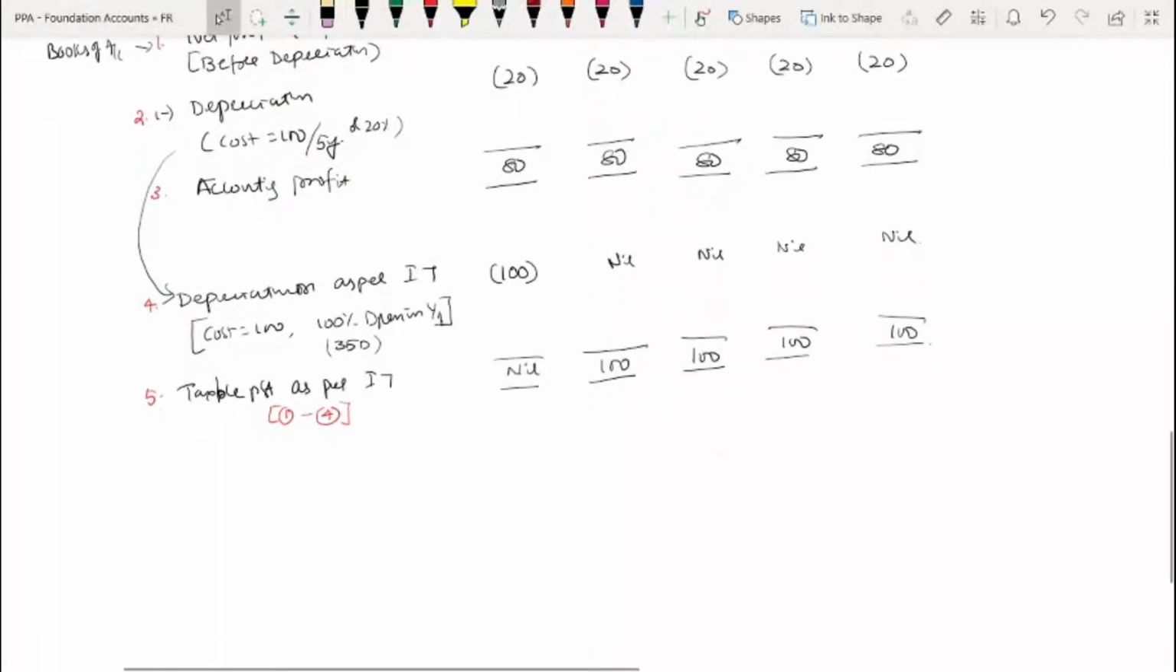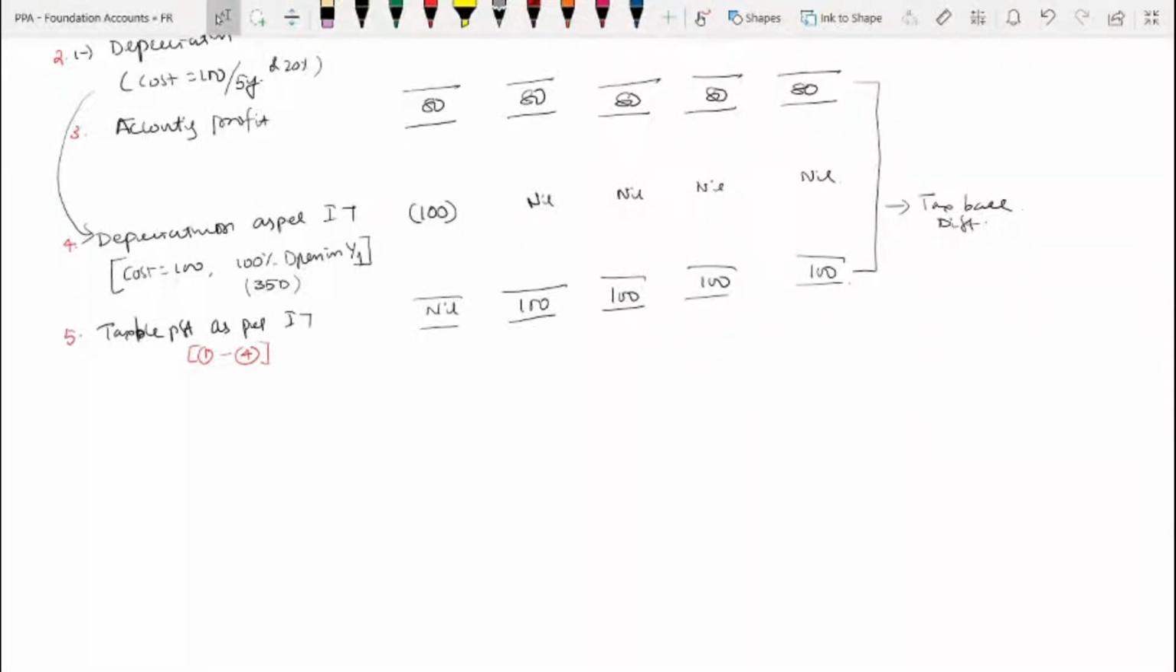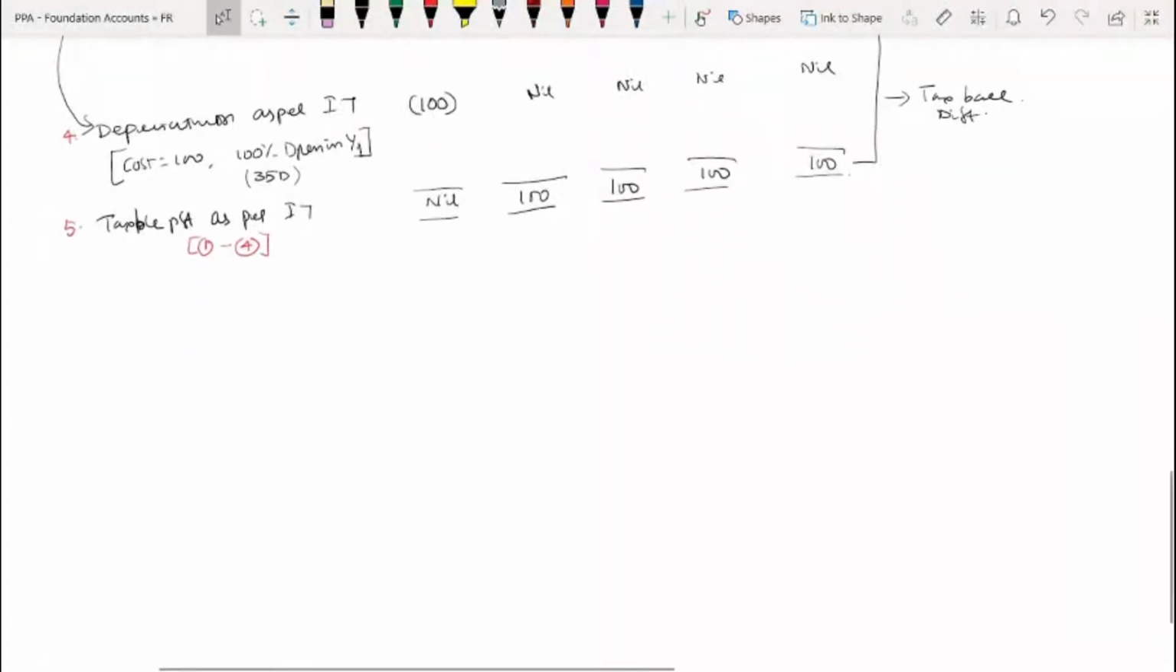So the difference, what we call that, is 80. For this difference, what we call it is the tax base difference. Are you understanding? The difference between that and this is called the tax base difference. Are you getting it slowly? Yes, sir. Now let us go with tax liability.